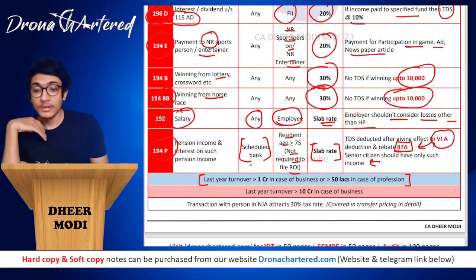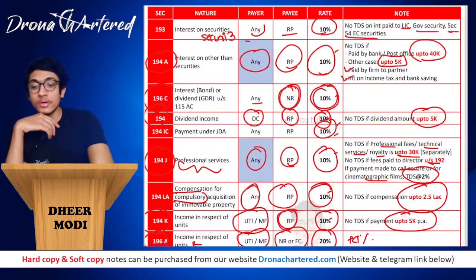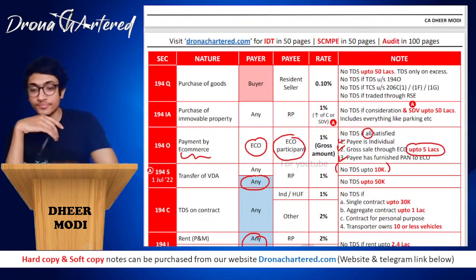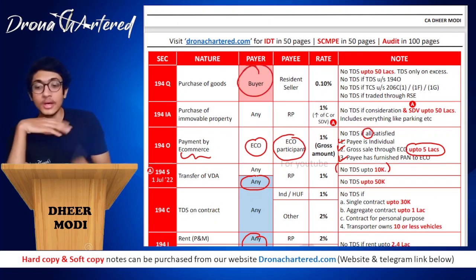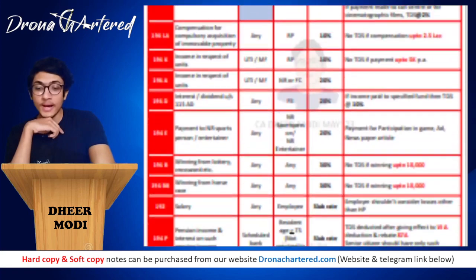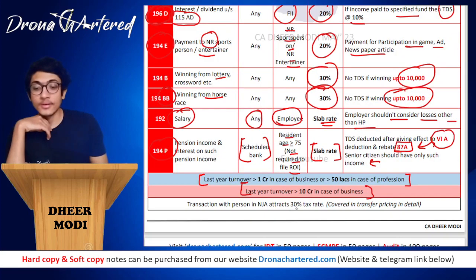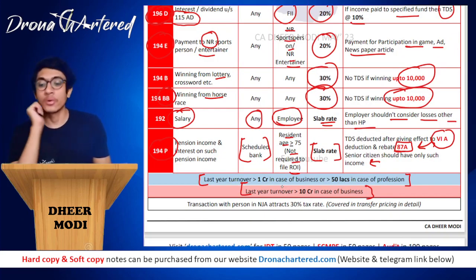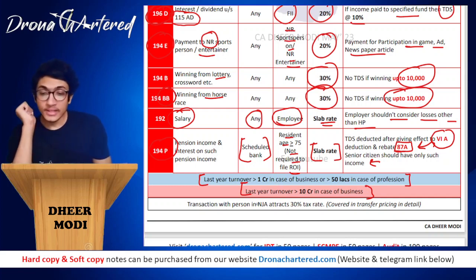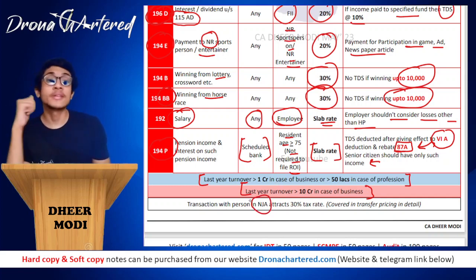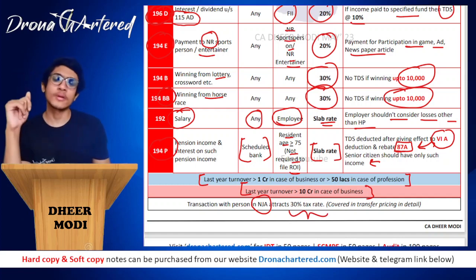So if you remember, we had a blue person and we had a red person also. A red person is one whose last year turnover is greater than 10 crore in case of business, then they will have to deduct TDS. So a red person, I'll show you. Our first person only was a red person. So when the buyer's last year turnover was greater than 10 crore, only then will he be allowed to deduct. And any transaction with a person in NJA, NJA stands for non-jurisdictional area, attracts a 30% tax rate, irrespective of whatever transaction you do.